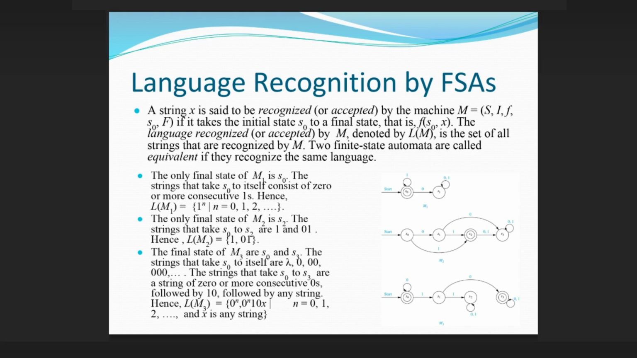The final states of M3 are s0 and s3. The strings that take s0 to itself are lambda, 0, 00, 000, and so on. The strings that take s0 to s3 are a string of 0 or more consecutive zeros, followed by 10, followed by any string. Hence, L(M3) = {0^n, 0^n 10x | n = 0, 1, 2, ..., and x is any string}.